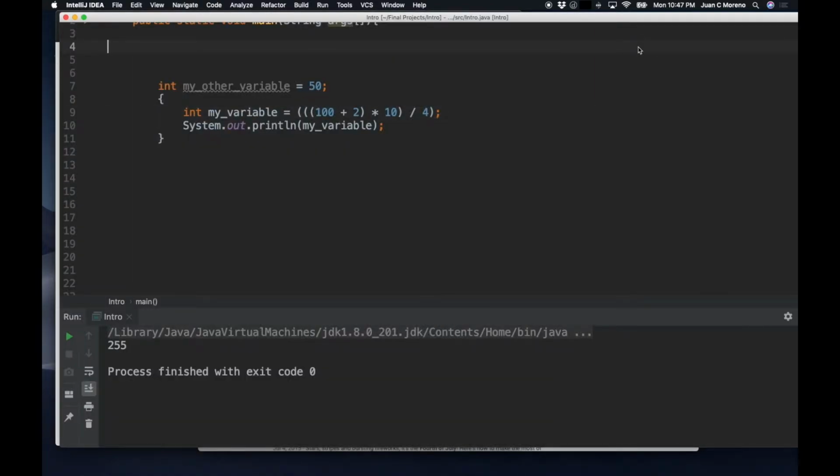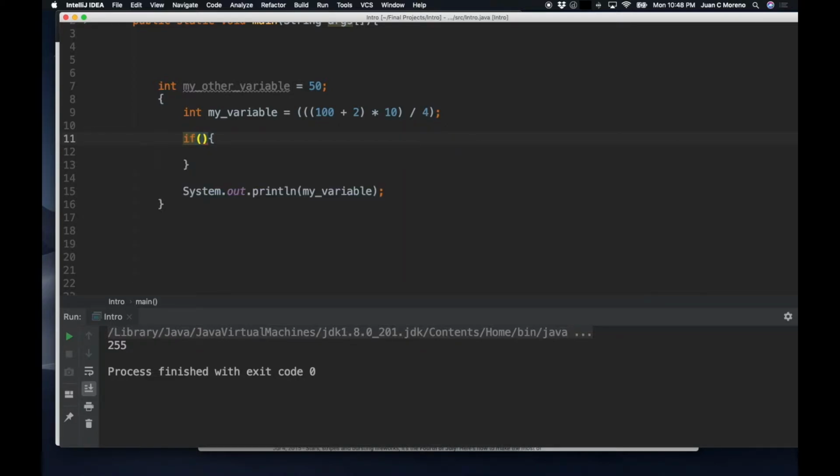Another important thing in Java is control structures. Control structures are just commands that allow us to direct the traffic on the code. The most typical ones are the ones about flow, like if else.